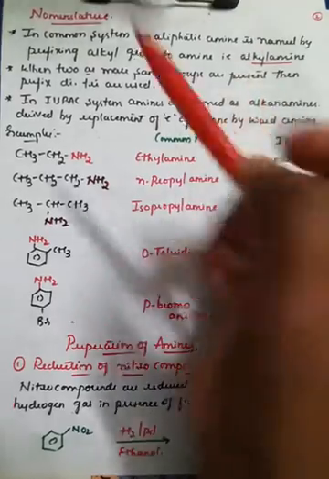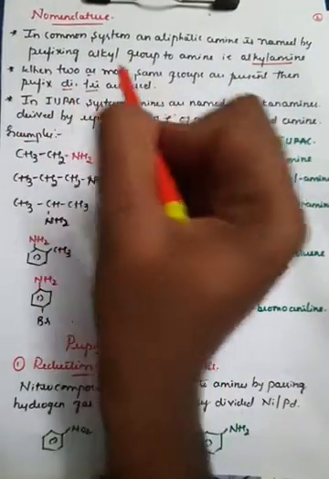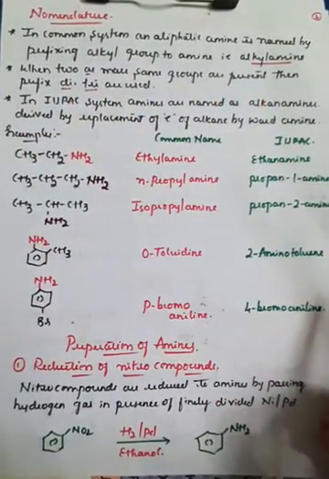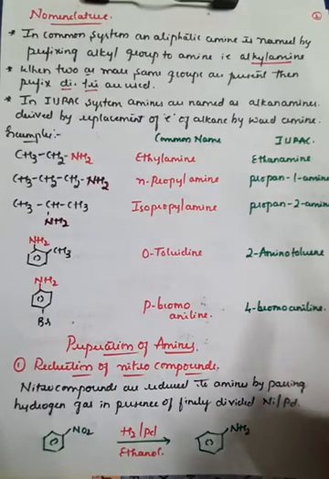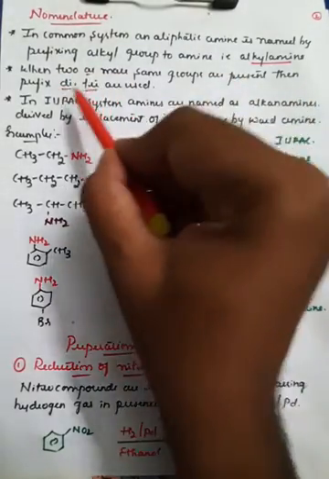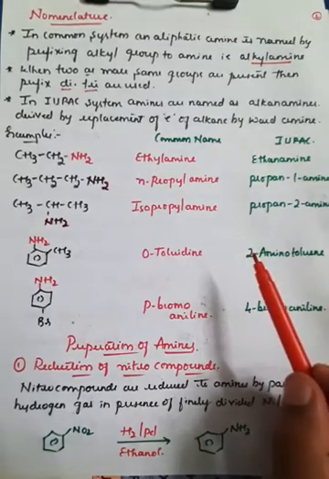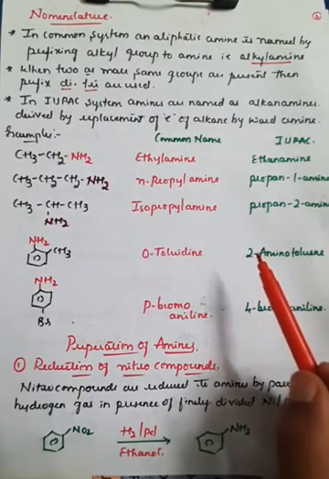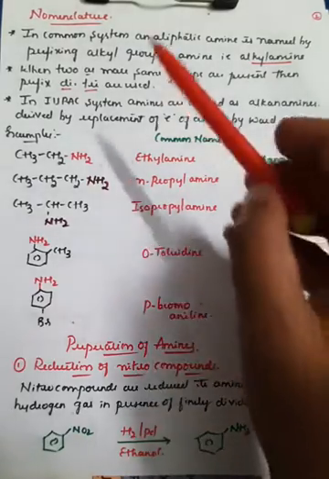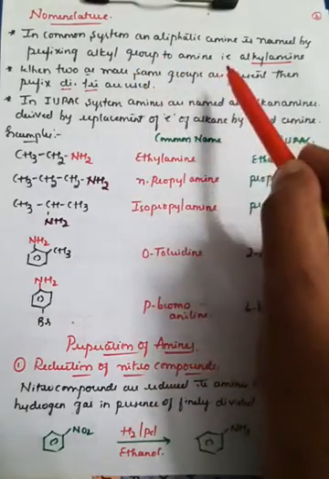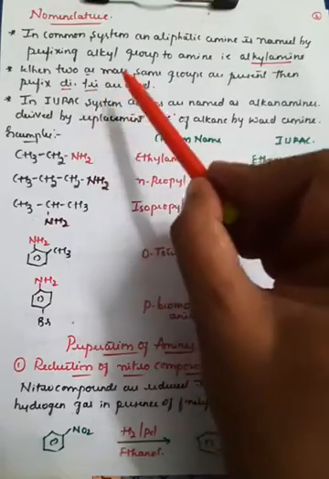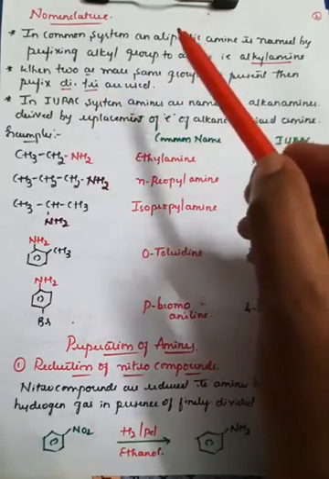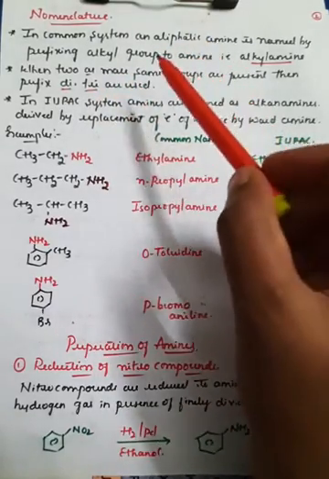Whenever two or more same groups are present, the prefixes di, tri, tetra can be used. If there are two of the same groups, we can use dialkyl. If there are three alkyl groups, we can use trialkyl. If there are more than three, you can go tetra, penta, like this. So whenever two or more same groups are present, these prefixes can be used for the nomenclature of amines.